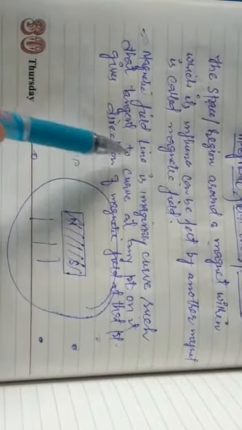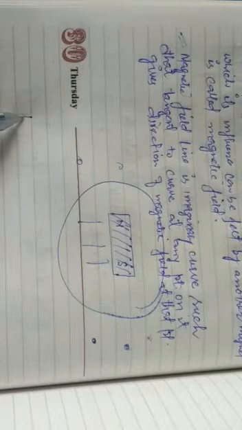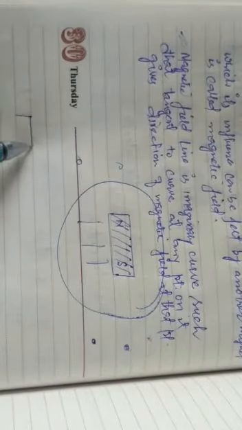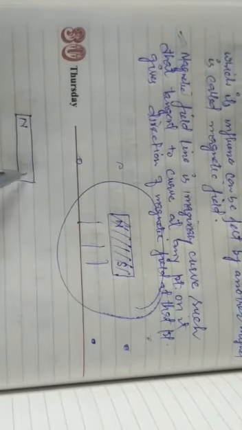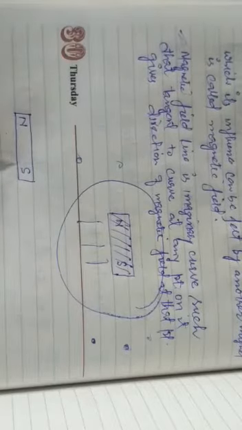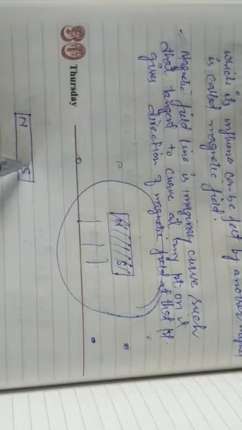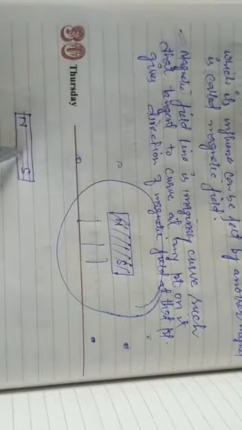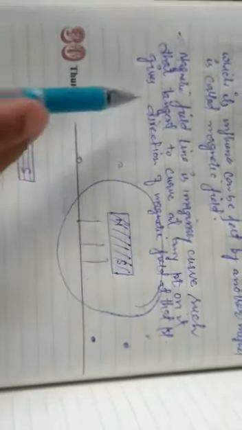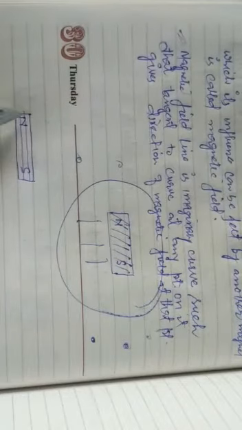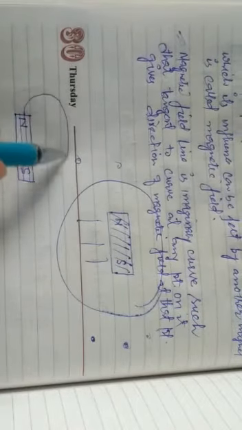Now I have another heading here, that is magnetic field line. What is a magnetic field line? If you take a bar magnet, as we are already aware, it has two regions, one called the north pole and the other called the south pole. It has been found that there are field lines. What are magnetic field lines? A magnetic field line is an imaginary curve such that the tangent to that curve gives the direction of the field. They are like this.